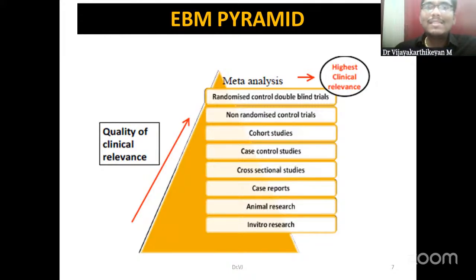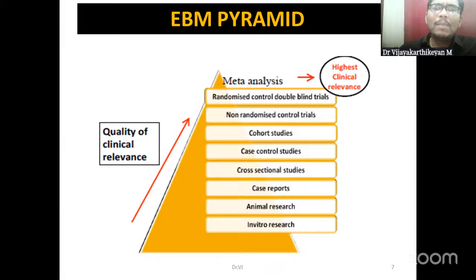So what is this EBM pyramid? The other name for the EBM pyramid is the evidence-based medicine pyramid. Nowadays we are in the evidence-based medicine era, where we follow only if there is proper evidence, and we don't follow assumptions. If there is some kind of dilemma in a particular topic, or no clear-cut evidence, we don't follow those in clinical practice or even for academic purposes.